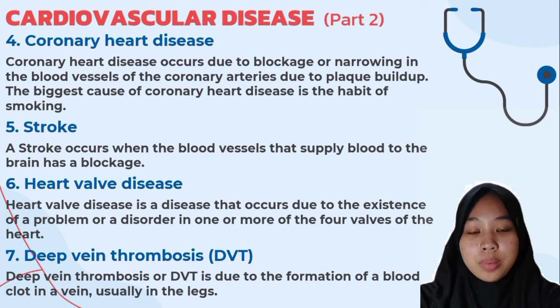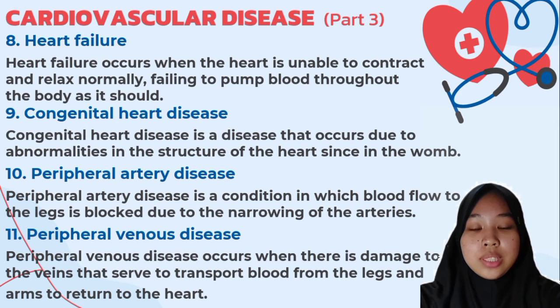7. Deep vein thrombosis or DVT. Deep vein thrombosis or DVT is due to the formation of a blood clot in a vein, usually in the legs. Cardiovascular disease part 3. 8. Heart failure. Heart failure occurs when the heart is unable to contract and relax normally, failing to pump blood throughout the body as it should.